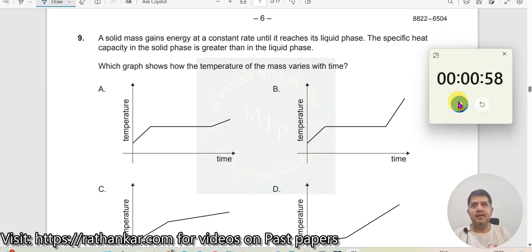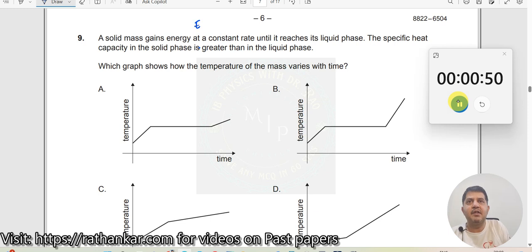Question number 9. A solid mass gains energy at a constant rate until it reaches its liquid phase. That means constant rate. That means what? E by T is equal to a constant until it reaches its liquid phase. That means, see, the temperature does not change from a solid to liquid.